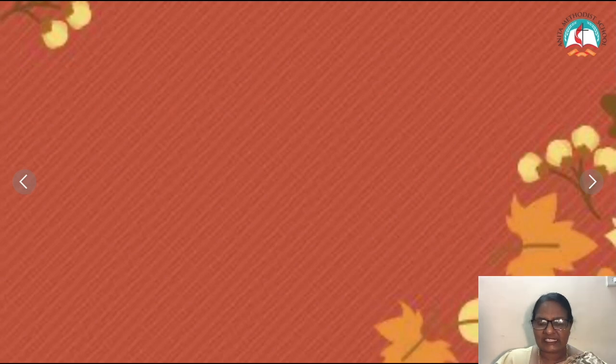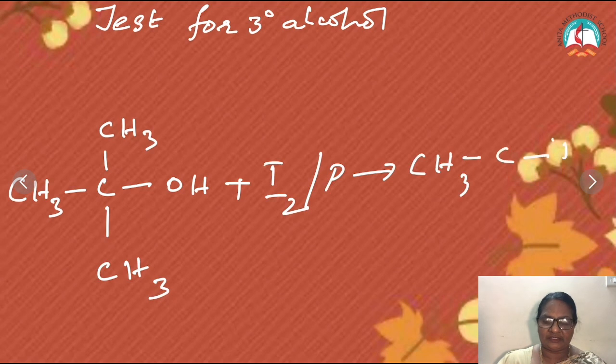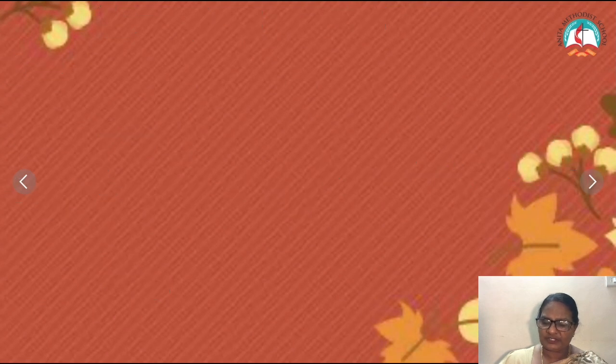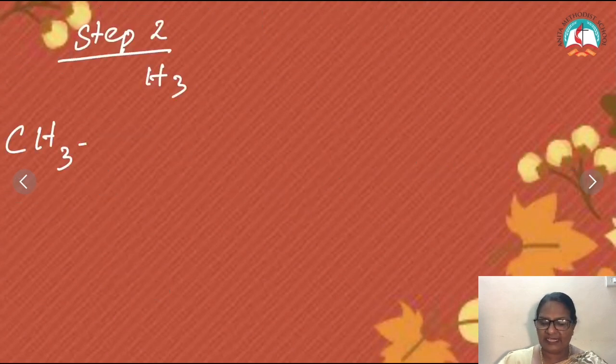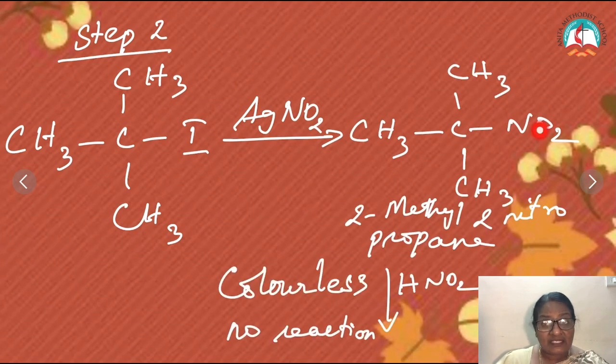Now let us see the tertiary alcohol. In the first step, we are treating the alcohol with iodine. So OH group is replaced by iodine. Second, the iodo group is treated with silver nitrite, AgNO2. So I is replaced by NO2. But this compound cannot react with nitrous acid because there is no hydrogen here to remove as water. So the third and the fourth step is not possible and the compound remains colorless. Then it is a tertiary alcohol.